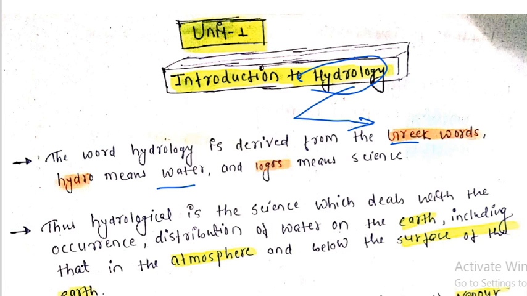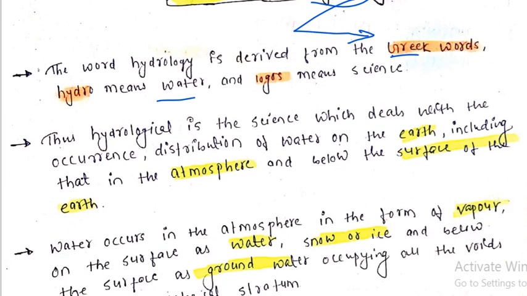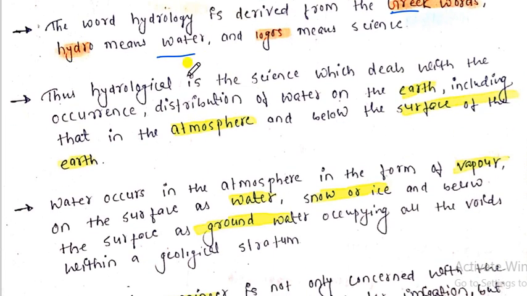So ultimately we can define hydrology as a science which deals with the occurrence and distribution of water: on the surface of the earth, in the atmosphere, and below the surface of the earth. Below the surface of the earth is nothing but the groundwater.